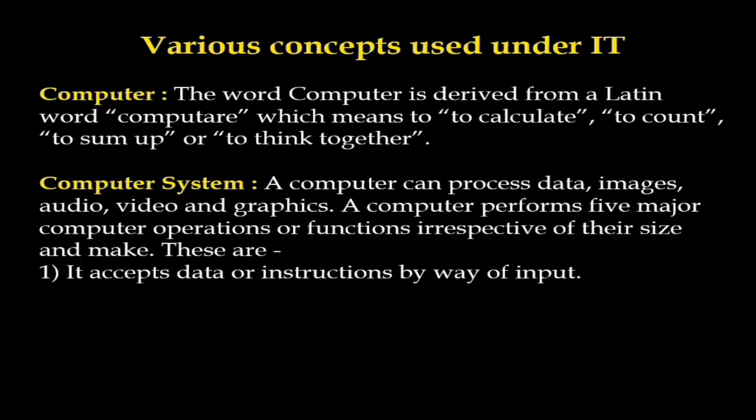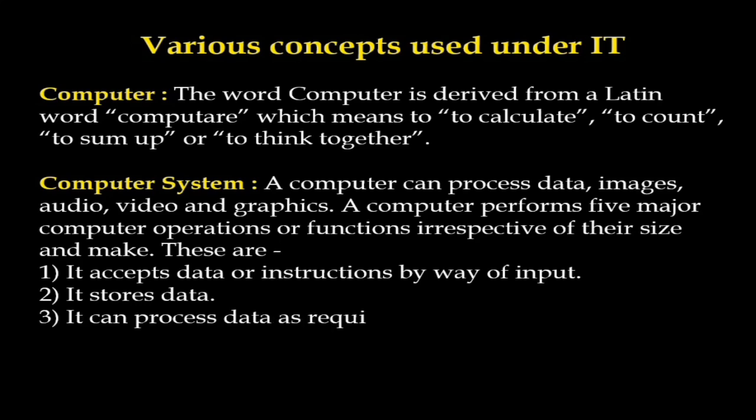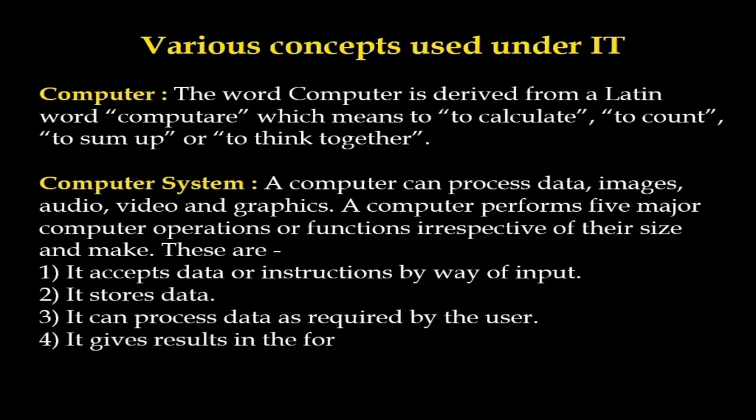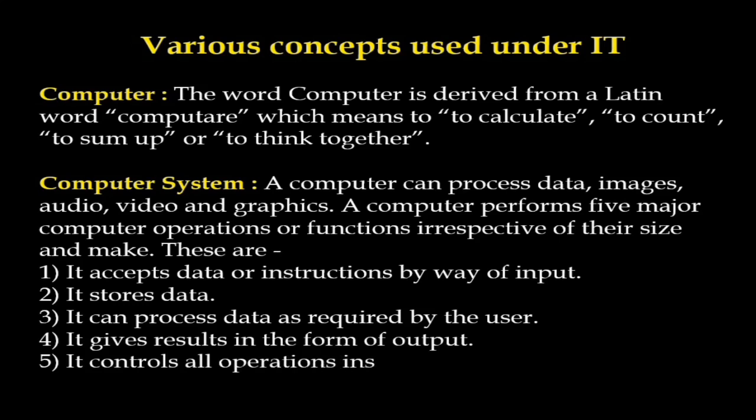And the second, it stores data. This computer system stores the data, and once it is stored, it can process the data as required by the users, and it gives the result in the form of output, and it controls all operations inside the computer.